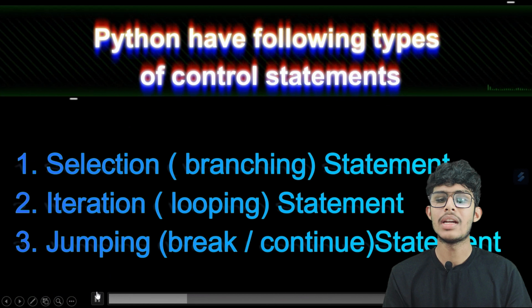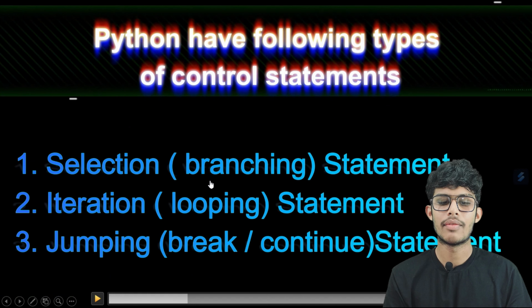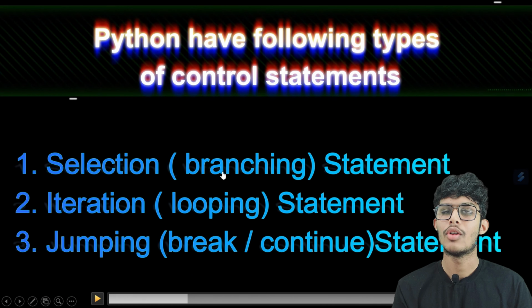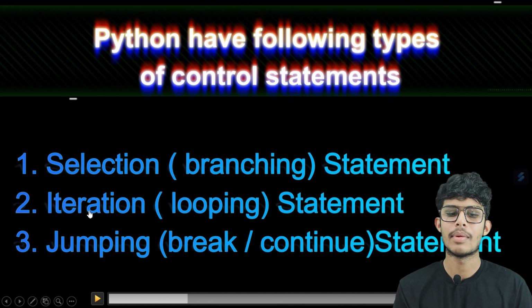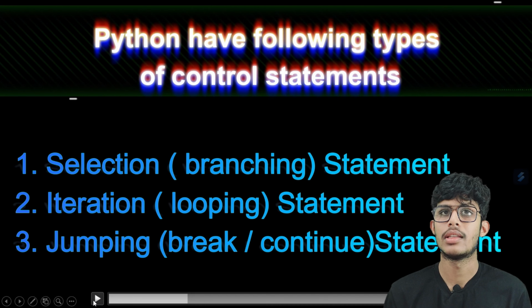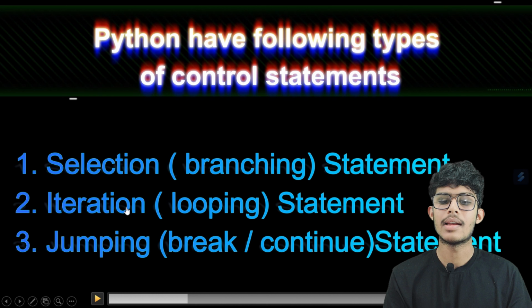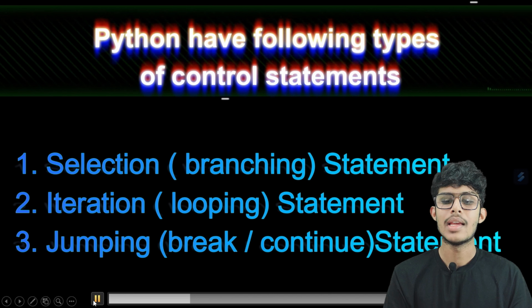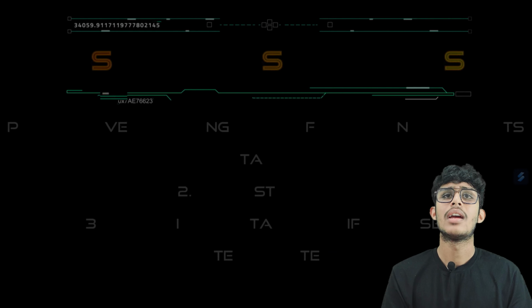Python has the following types of control statement. The first one is selection statement, which is also known as branching statement, which we are going to study in this video. The second one is iteration statement, which is also known as looping statement. The third one is jumping statement, which consists of break and continue statements.